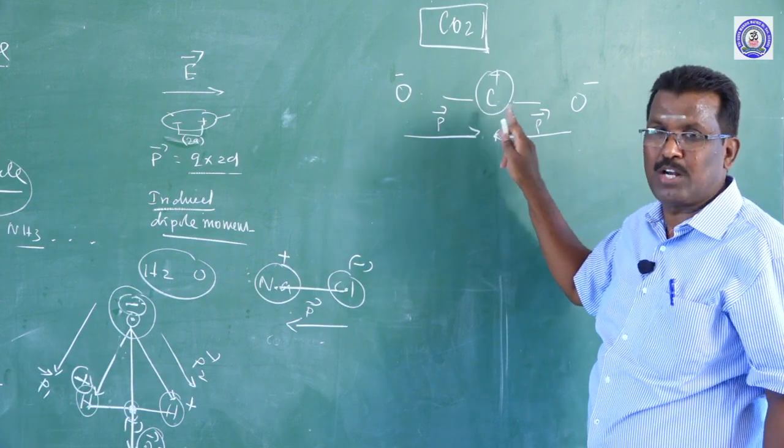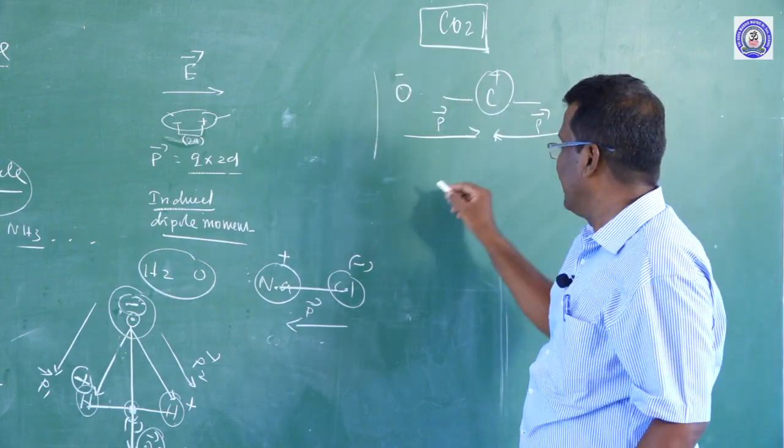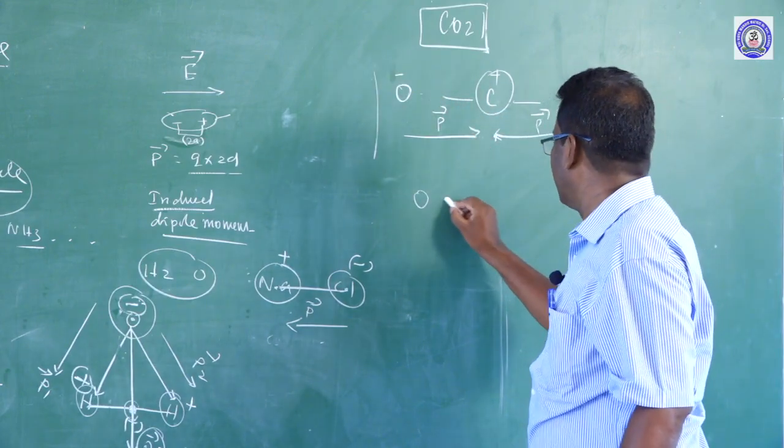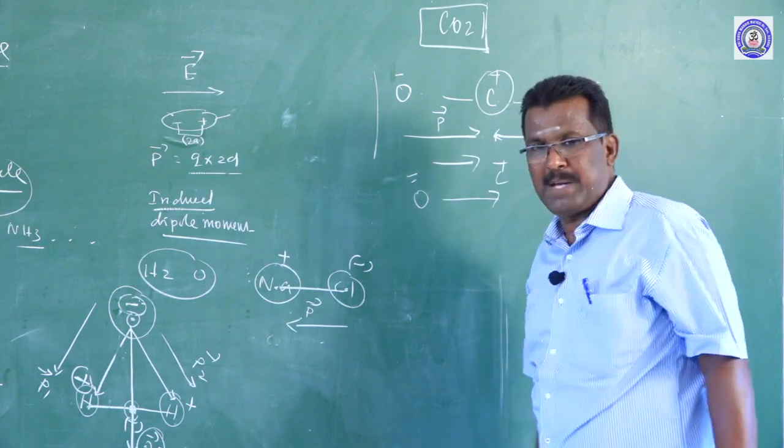These molecules do not produce a net dipole moment, but when placed inside an electric field, the oxygens come here and the carbon there. So one is negative and one is positive, which produces a dipole moment.